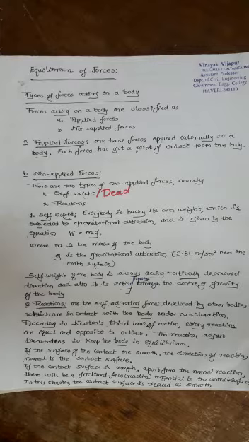Under this category, there are two types of non-applied forces, namely the self-weight of the body, also known as the dead weight of the body, and reactions. Coming to the first one, self-weight: every body has its own weight, which is subjected to gravitational attraction and is given by the equation W equals m into g, where m is the mass of the body and g is the gravitational acceleration. Self-weight of the body always acts vertically downward, passing through the center of gravity of the body.